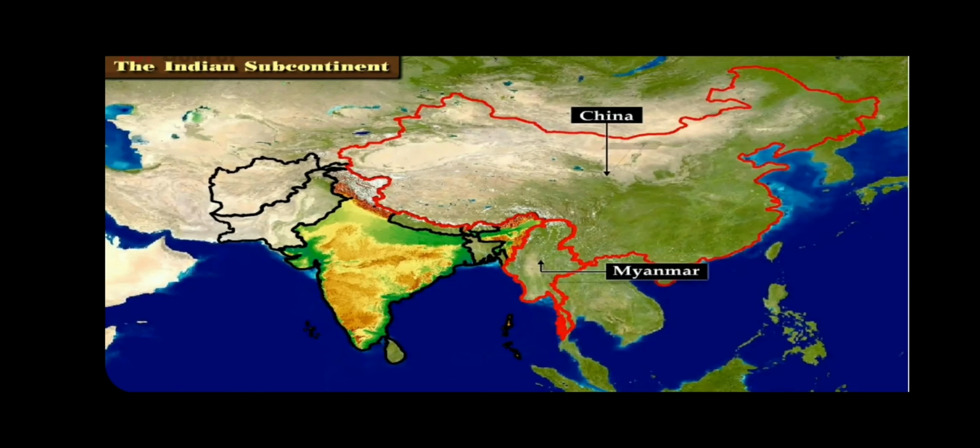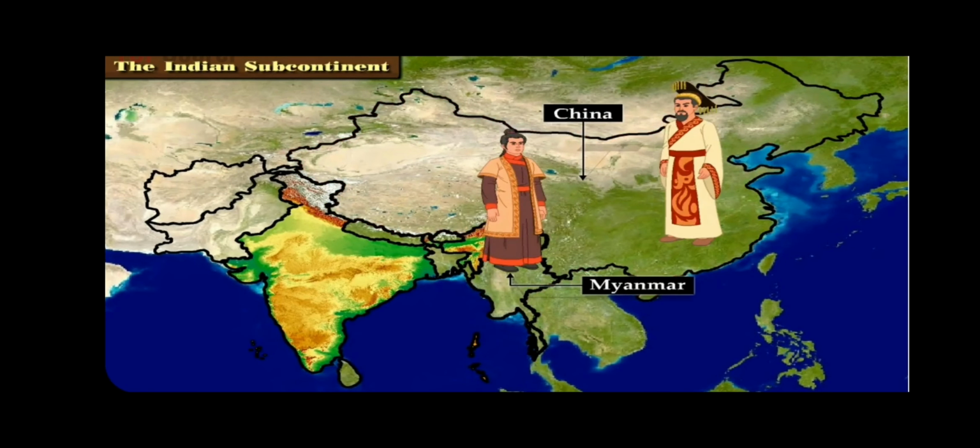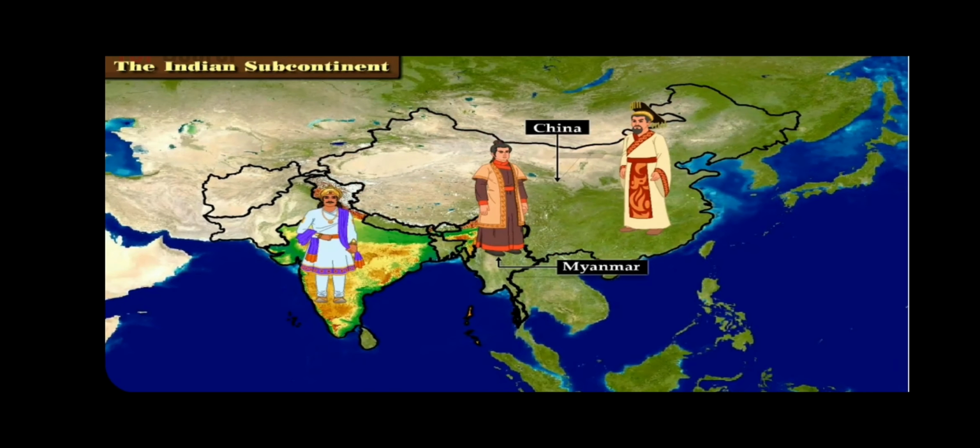Even though China and Myanmar are neighboring countries, they are not included in South Asia or in the Indian subcontinent. However, since ancient times, both these countries had cultural and trade relations with India and hence have an important place in the study of ancient Indian history. This has got an important place of historical relationship.